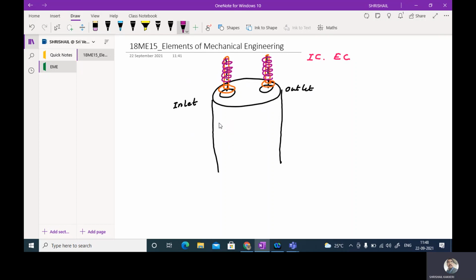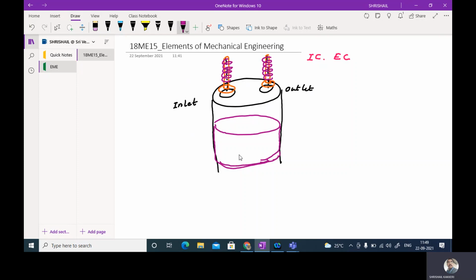Now within this we will have a piston. The piston will fit exactly inside the cylinder, and it will have rings, lubricating rings and airtight rings.